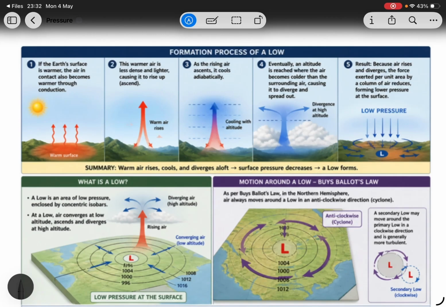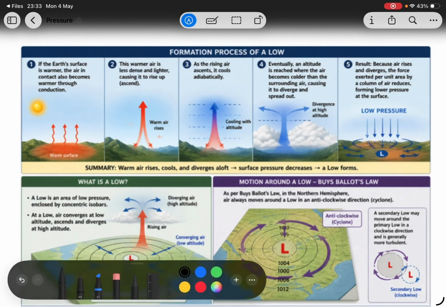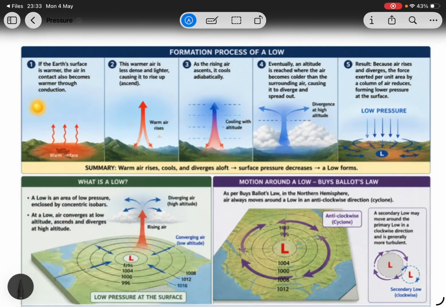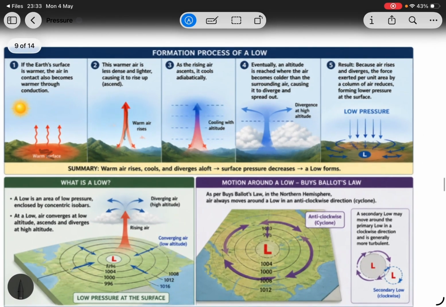If the earth's surface is warmer, the air in contact also becomes warmer. So the earth's surface is warmer here, the air gets warmer and it rises up. As it rises to some altitude, it gets cooled and diverges.